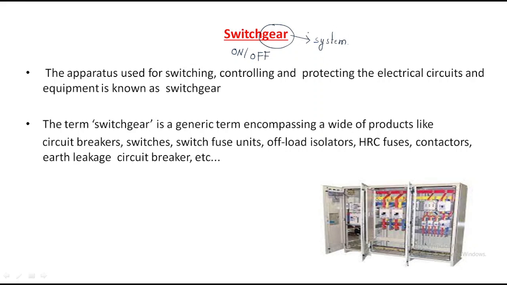So for a complete system, we have to control the system and protect the system. That is nothing but switchgear. Why is it called switchgear? It is complete for electrical systems. We have an electrical system, and in order to control and protect that electrical system, we are using a different system that is called switchgear.